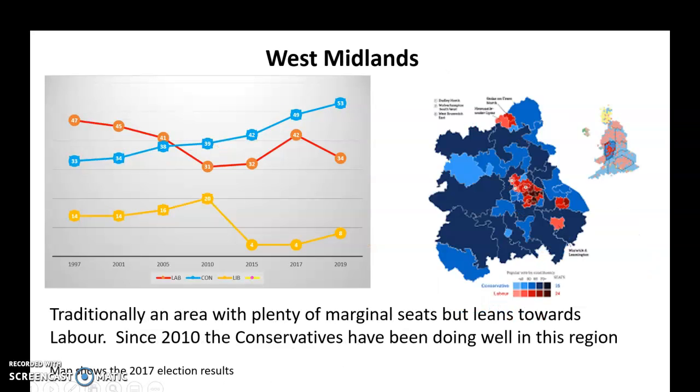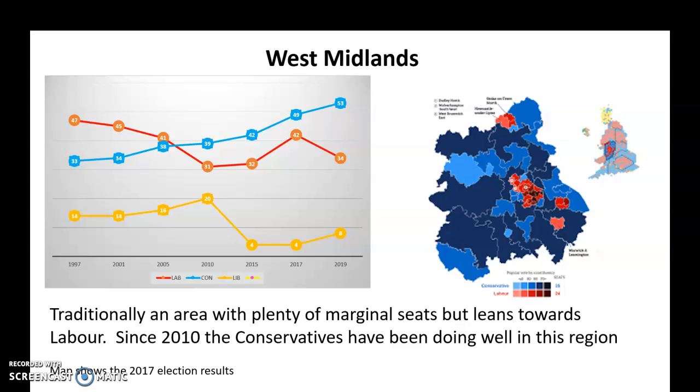The West Midlands, okay, again, used to be a Labour area. Lots of marginal seats in the West Midlands. This is like where we live, isn't it? Nuneaton, Birmingham area. But again, Labour used to be ahead in these areas. Only 2005 seems to be the turning point where it's very, very close in the West Midlands. And again, 2010 onwards, you're seeing this rise of Conservative vote. Although that said, the Labour Party have done okay in 2017 in this area and then dropped back again in 2019.